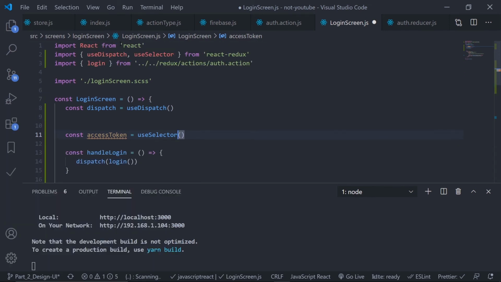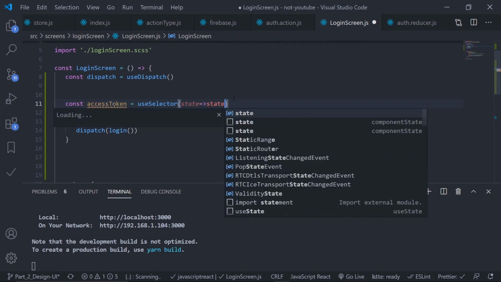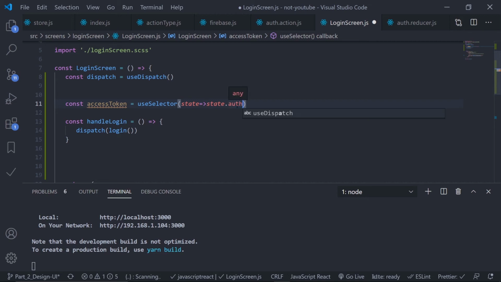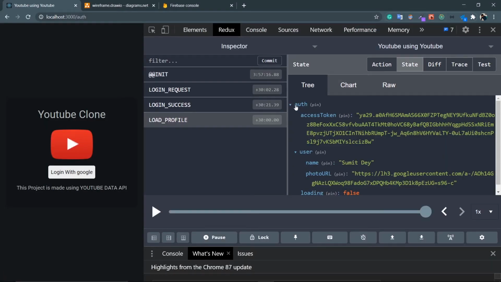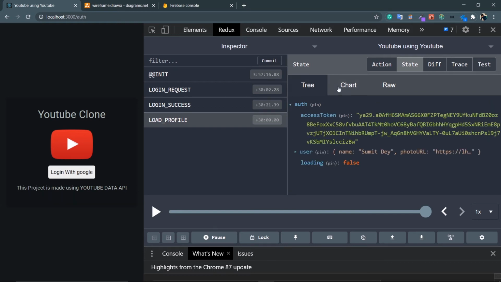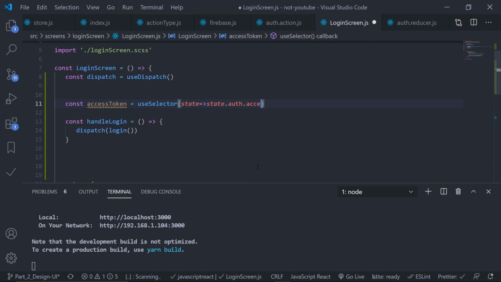Look at this at the top, this is imported from React Redux, and inside this useSelector you need to pass a selector function, and that selector function will get the whole Redux state, and from that state you can just extract whatever you want. So state, this is my whole Redux state, but what I want is state.auth. Remember that's the object where I have stored all my authentication related details. Here is the auth object. From this auth object I need this access token. So .accessToken, as simple as that.